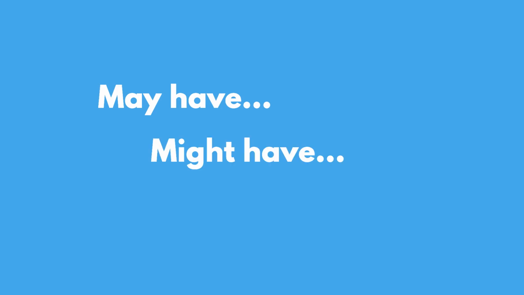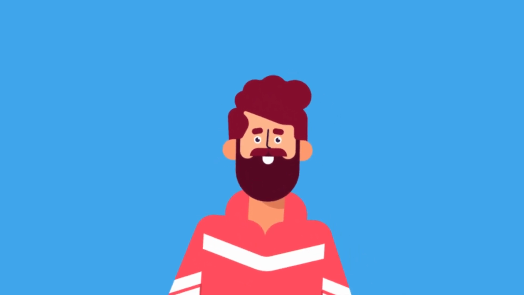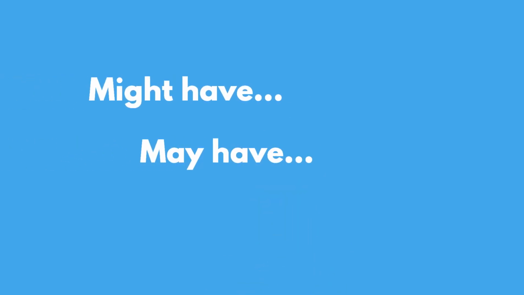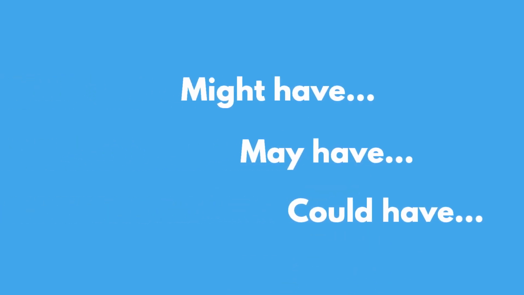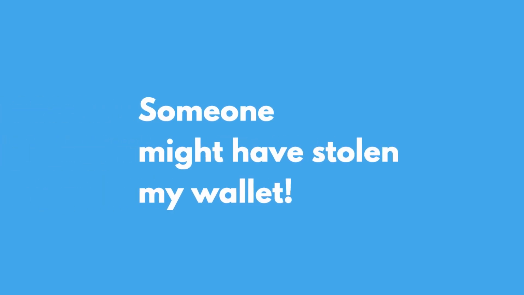Got it? Let's have a look at may have, might have, and could have. If you're not sure about something in the past, but you have an idea that something was a possibility, you can use might have, or may have, or could have. If I put my hand in my pocket and I can't find my wallet, I could speculate that someone stole it. I might say, someone might have stolen my wallet.